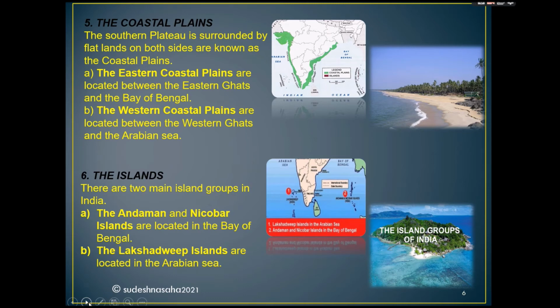Our next landform is the islands. There are two main island groups in India, the Andaman and Nicobar Islands and the Lakshadweep Islands. What are the islands? Island means the land area that is covered with water from all the sides. The Andaman and Nicobar Islands are located in the Bay of Bengal in the eastern side, and the Lakshadweep Islands are located in the Arabian Sea in the western side of India.